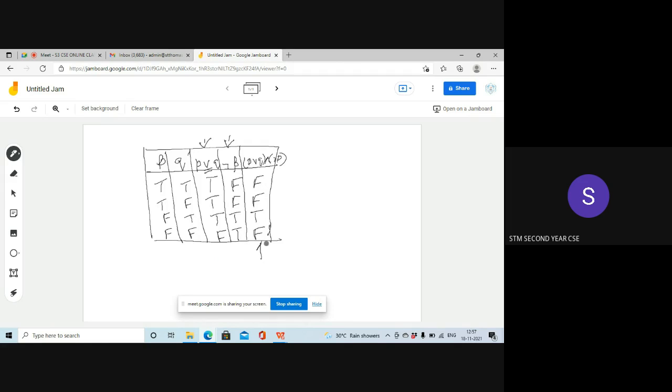Now, is it a tautology, contradiction, or a contingency? What is it? Is it a tautology, a contradiction? Contingency. Very good. Why do you call it a contingency? Mix of true and false. A combination of both true and false values, isn't it? Did you understand what contingency is?